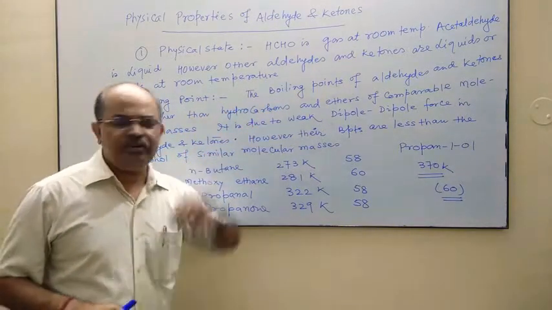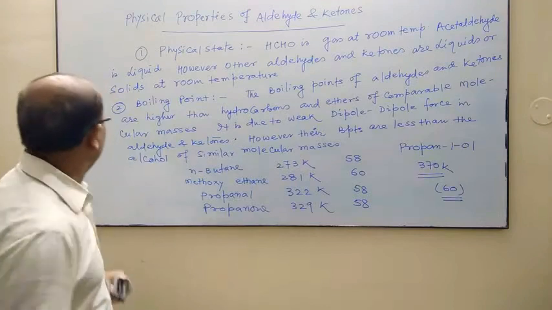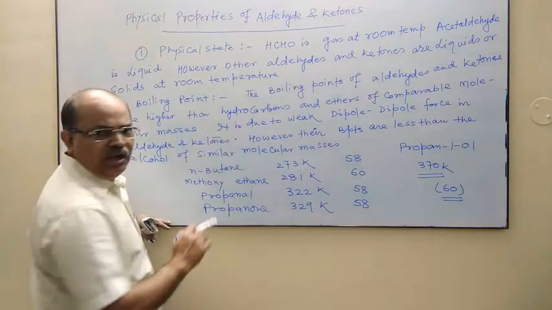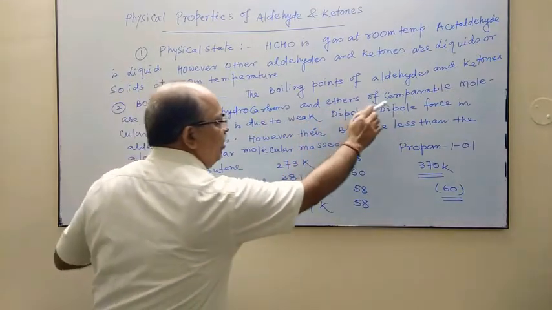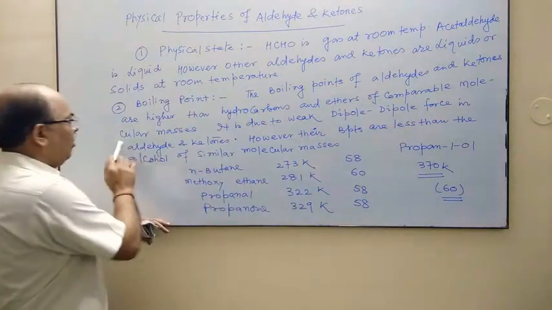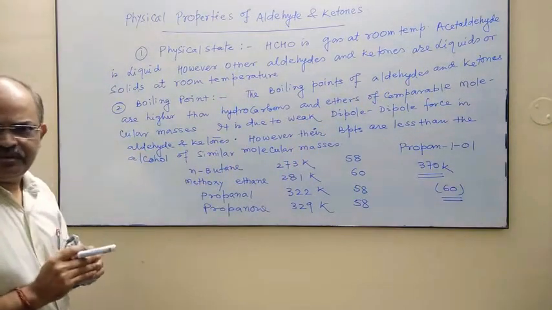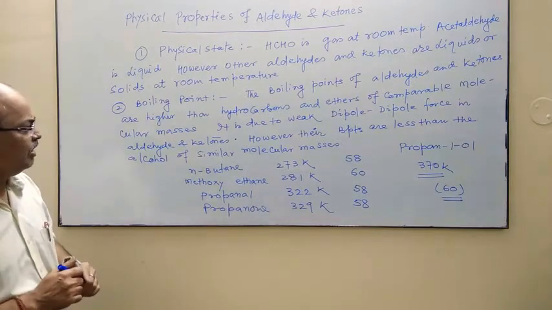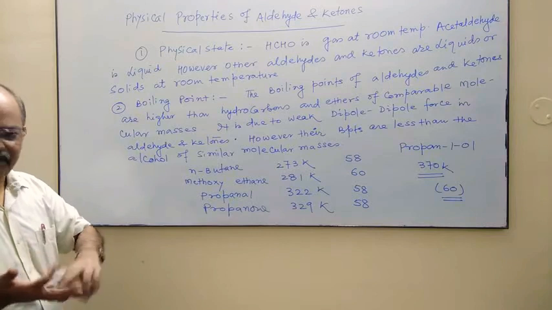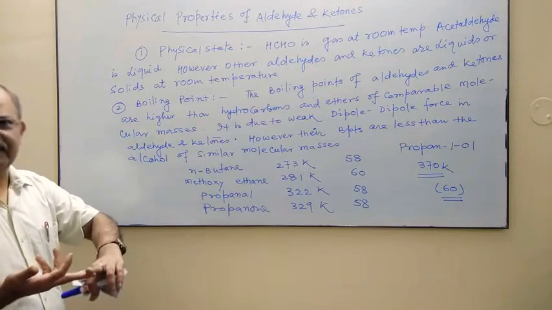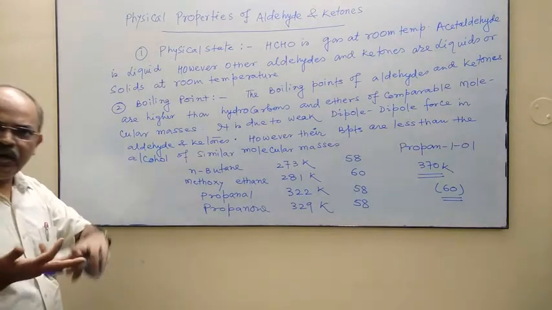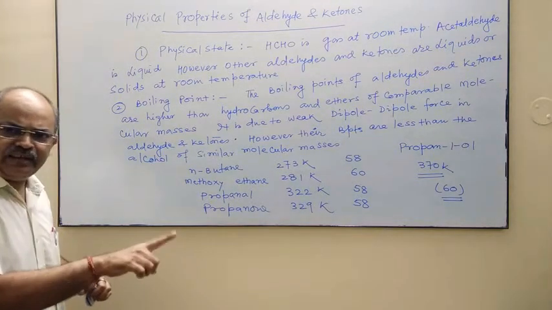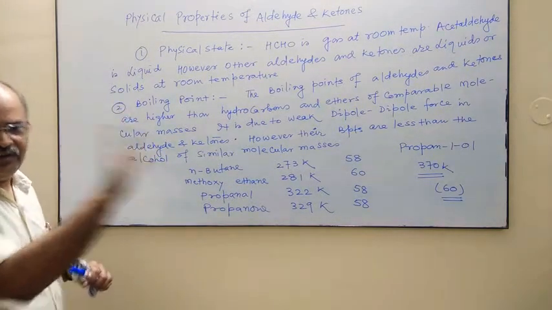The boiling points of aldehydes and ketones are higher than those of hydrocarbons and ethers of comparable molecular masses. It means if we compare the boiling point of hydrocarbon, ether and aldehyde and ketone, then the boiling point of aldehyde and ketone will be higher than that of ether and hydrocarbon.